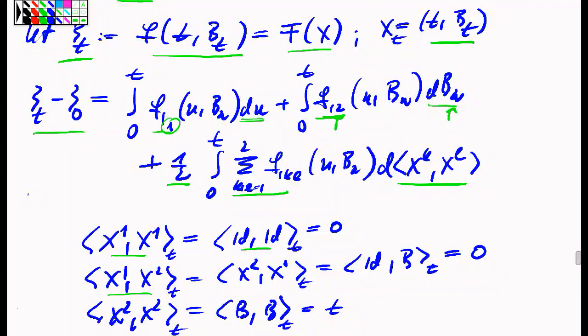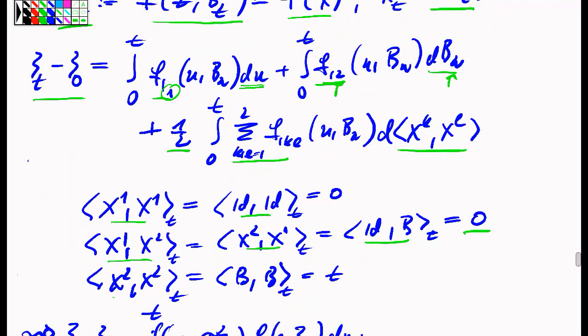The co-bracket of the first and the second coordinate, or of the second and the first coordinate, is the co-bracket of the identity function and the Brownian function, which again is a co-bracket of a process of 0 quadratic variation and a process of finite quadratic variation, so therefore it's a 0 again. And the only thing that really contributes is the bracket of the second coordinate with itself, which again is the bracket of Brownian motion, and that's the t process, the identity process.